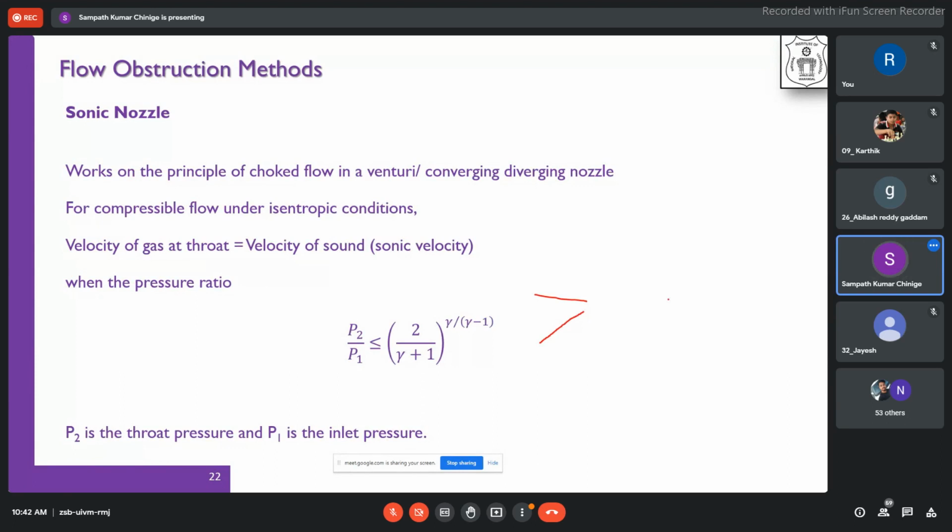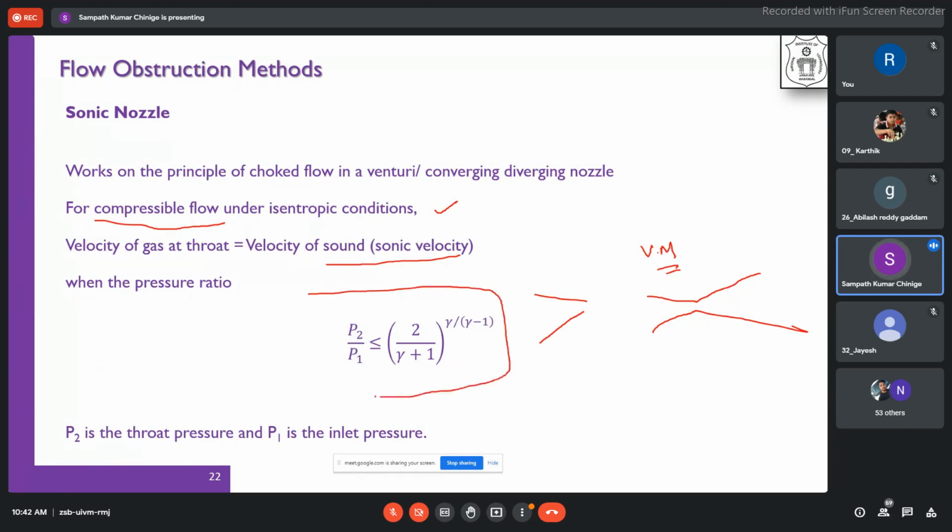If it has a converging and then diverging section, then we call it a venturi. For compressible flow, the density varies with the conditions. Under isentropic conditions, the velocity of gas at the throat becomes equivalent to the velocity of sound. Therefore, the pressure ratio P2 by P1 should always be less than or equal to